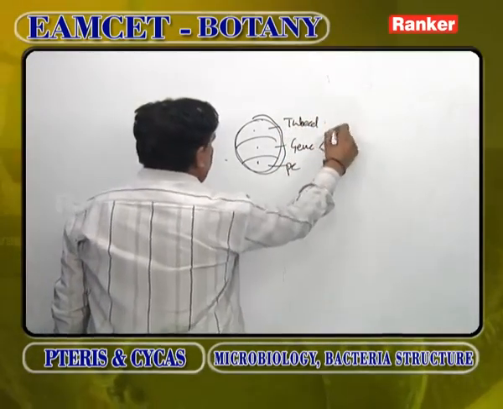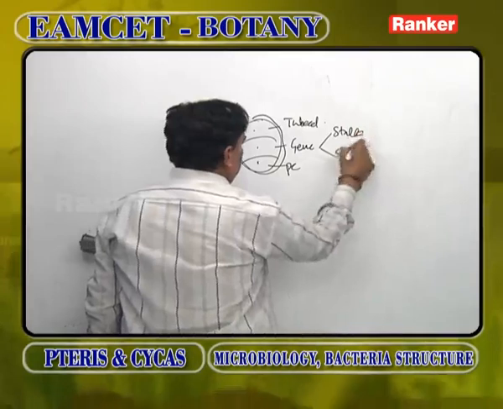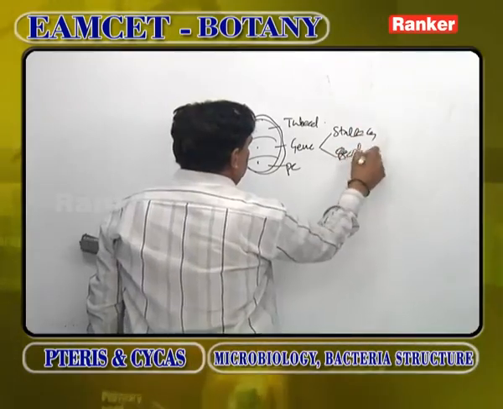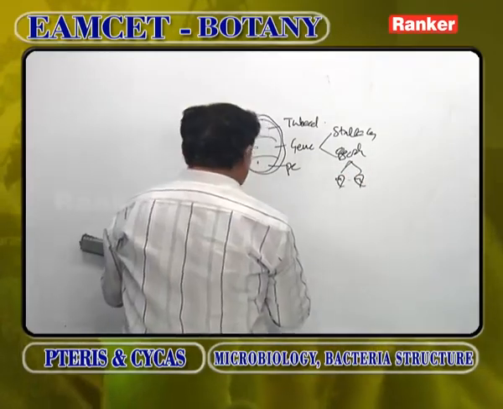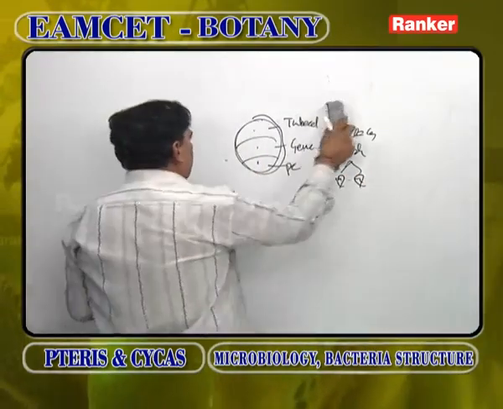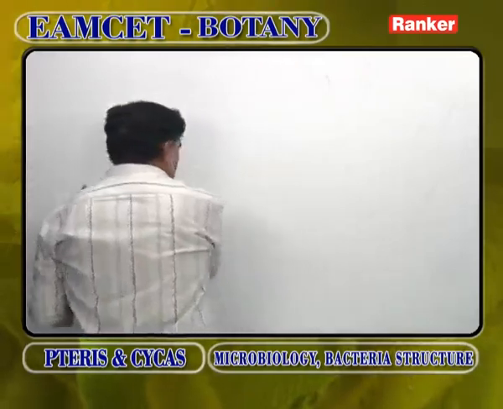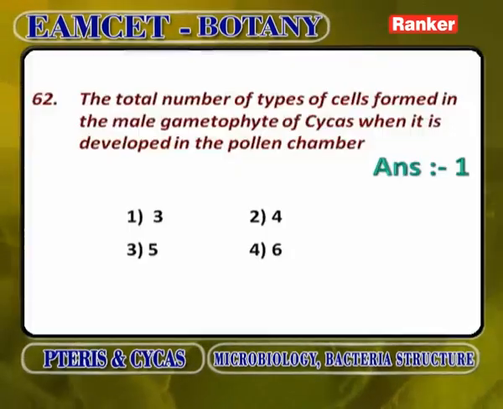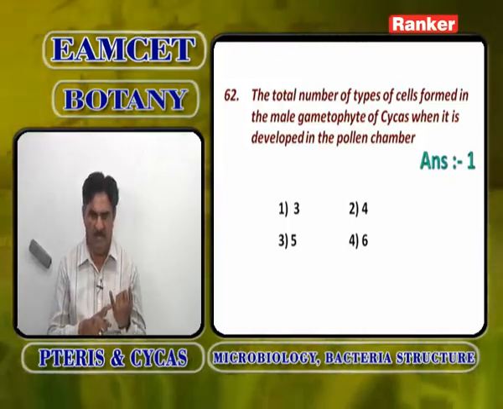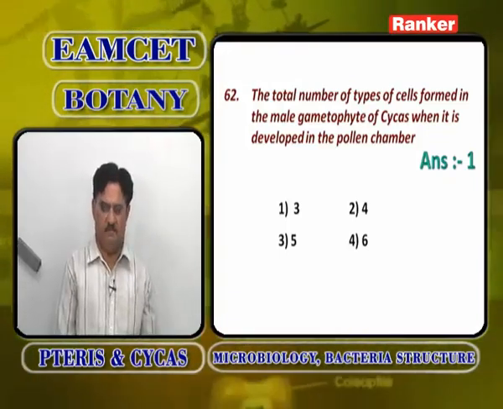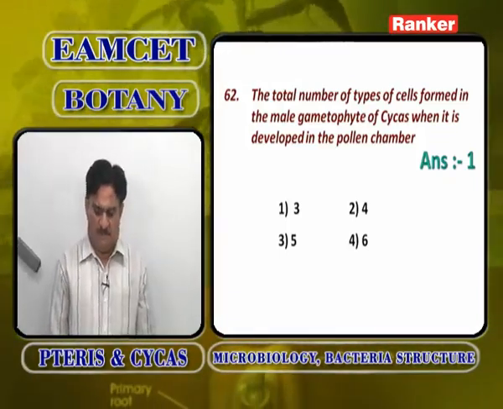The generative cell divides and produces the stalk cell and body cell. The body cell divides to produce 2 large multiciliated top shaped motile male gametes. So the types of cells formed in the pollen chamber are stalk cell, body cell, male gametes. So definitely 3. First option.